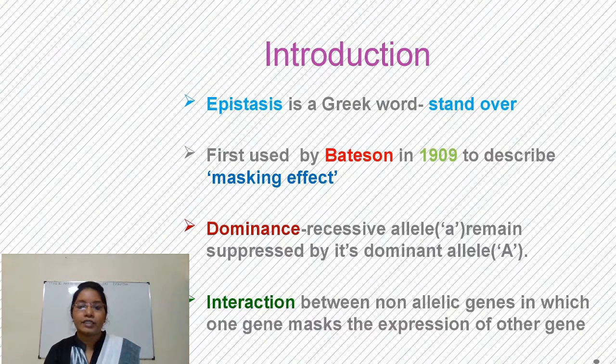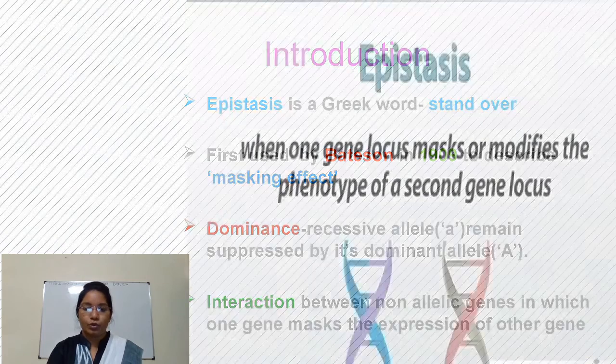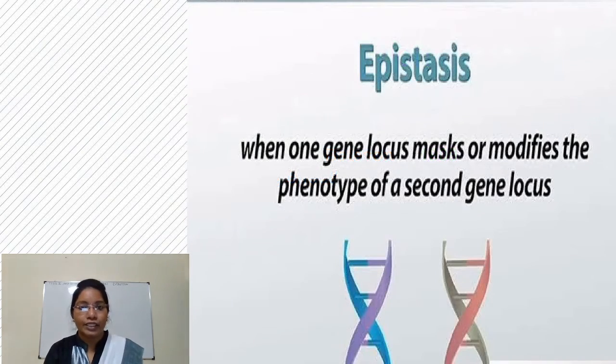But Bateson discovered that there are some types of interaction between non-allelic genes in which one gene suppresses expression of other gene.